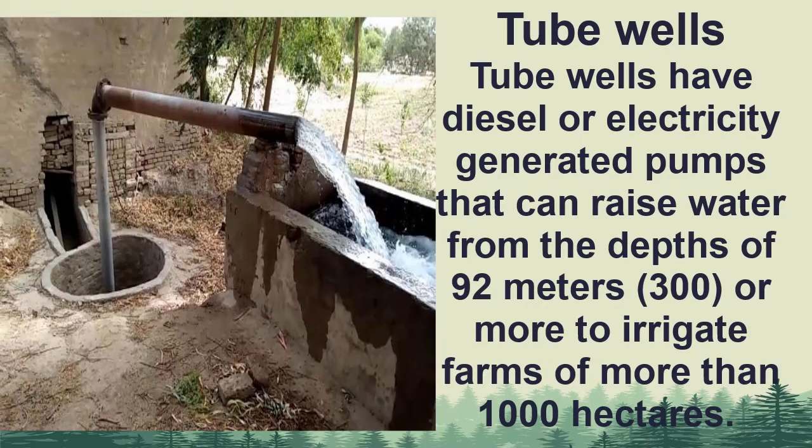Students, you may have seen tube wells in ponds or in some farmhouses. Tube wells have diesel or electrically operated pumps that can raise water from a depth of 92 meters, that is equivalent to almost 300 feet or more, to irrigate farms of more than 1000 hectares. Tube wells also help to lower the water table, thereby protecting the land from waterlogging and salinity. These waterlogging and salinity are two land diseases, soil diseases, we will discuss next.